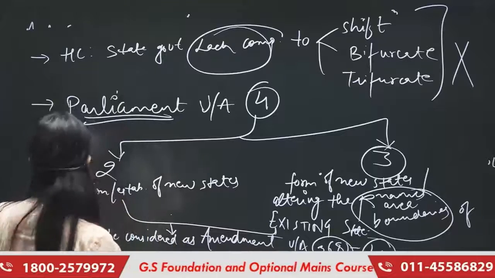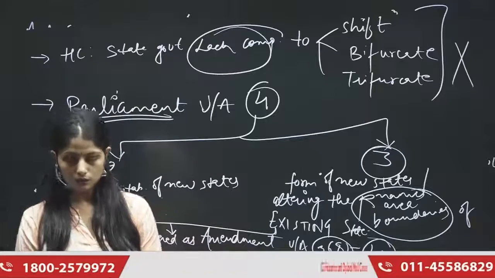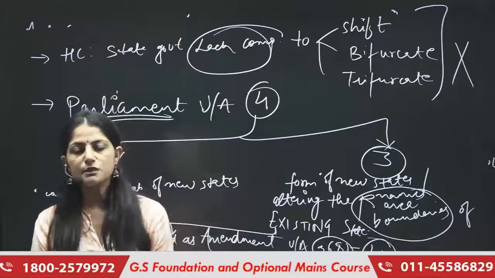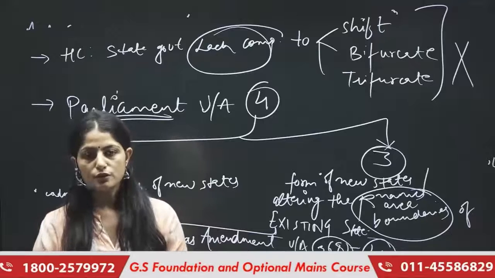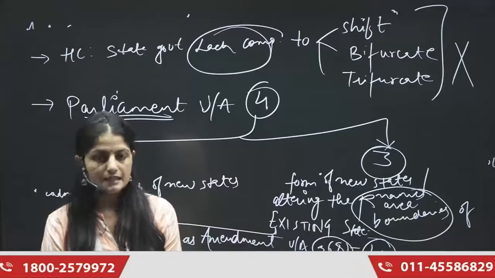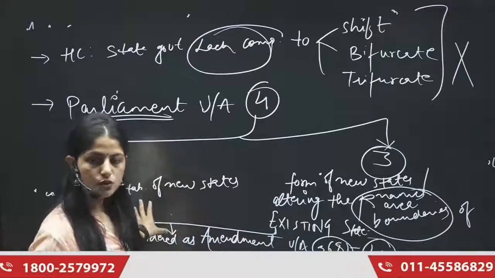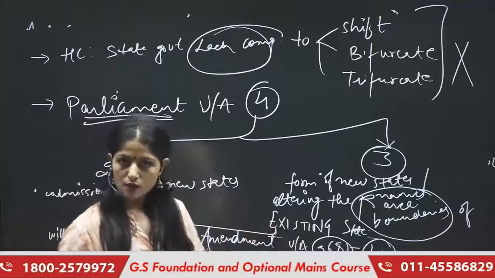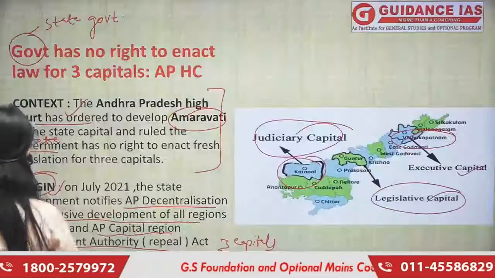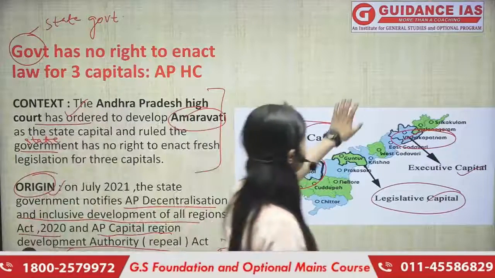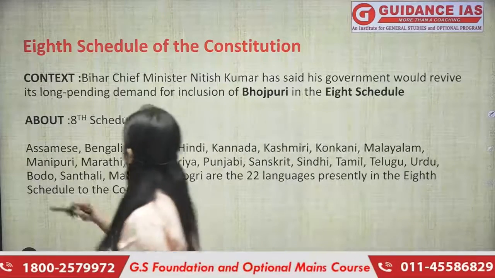Let me repeat the entire topic. The High Court said that the state government lacked the competence to shift, bifurcate or trifurcate the capitals. It cannot do this because only Parliament has this right under Article 4. To understand Article 4, we first understood Articles 2 and 3, and then jumped to Article 4, which relates to amendment under Article 368. I hope it is clear to you now, right? Moving ahead with our next topic: the 8th schedule.